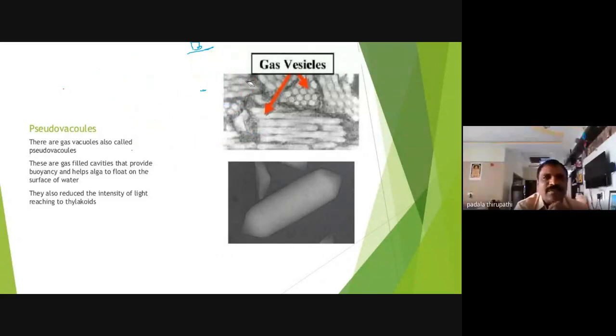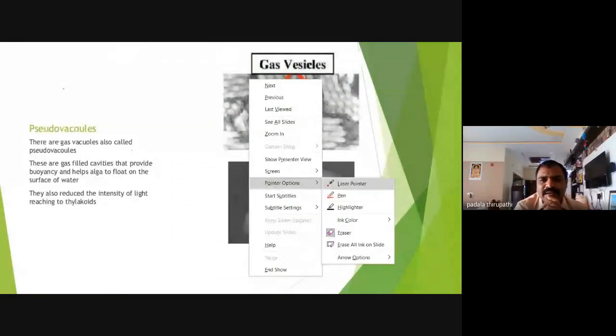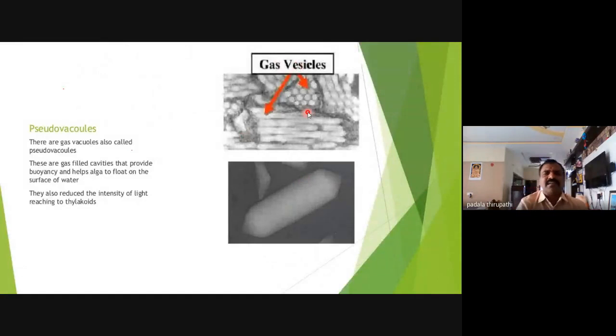So this slide shows gas vacuoles. Blue-green algae, especially Nostoc and Anabaena, contain gas vacuoles, and other blue-green algae also contain gas vacuoles. These gas vacuoles are filled with cavities that provide buoyancy and help algae float on the surface of the water. Is it clear? They also reduce the intensity of light reaching the thylakoids.